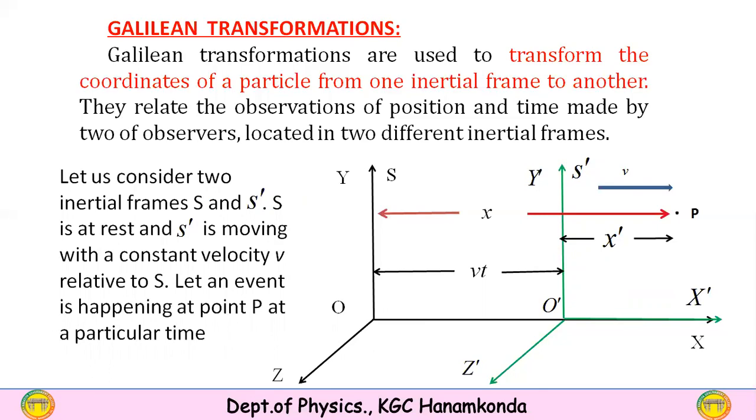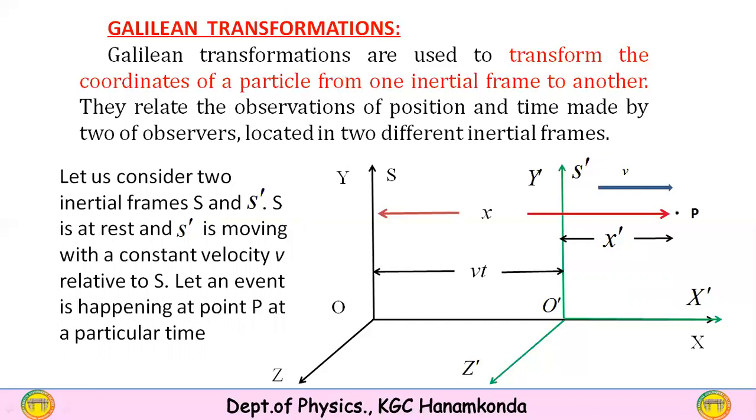These equations are established between two inertial frames, relating the two frames. Therefore, Galilean transformations are used to transform the coordinates of a system or a particle from one inertial frame to another.